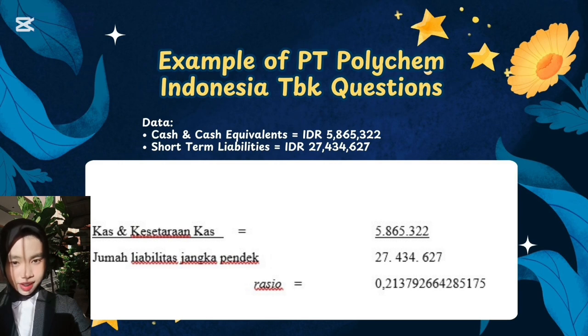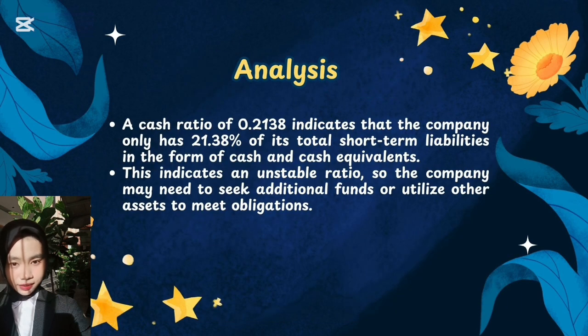Completion. 5,865,322 divided by 27,434,627, then the result is 0.2138. Analysis. The resulting cash ratio of 0.2138 means the company only has around 21.38% of its total short-term liabilities in the form of cash and cash equivalents.